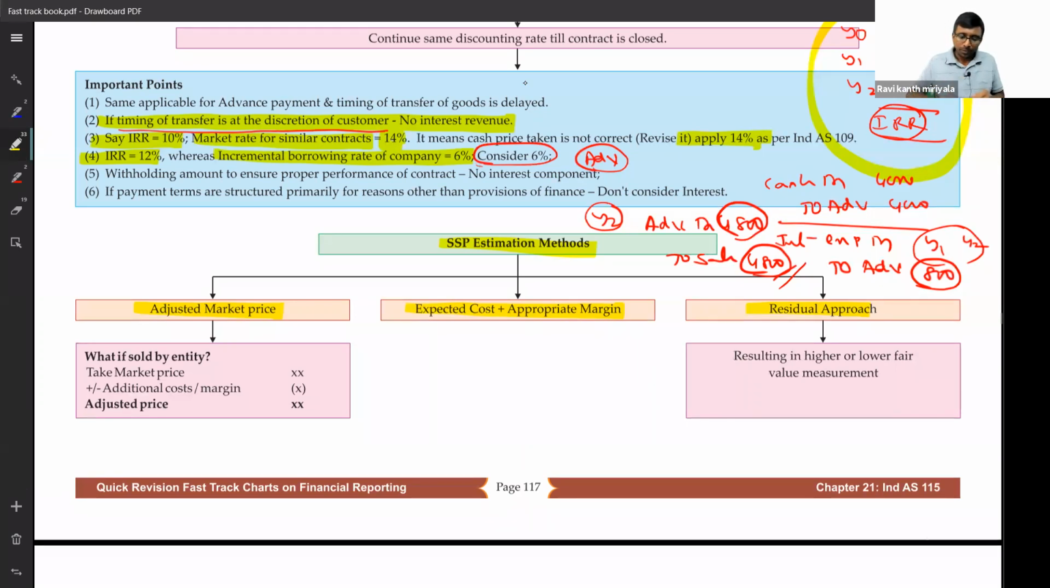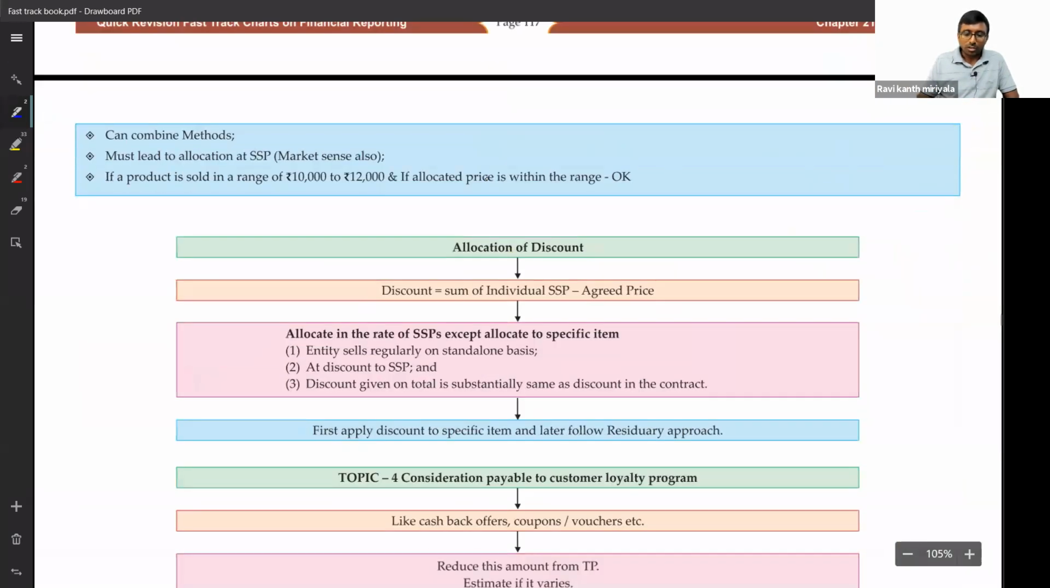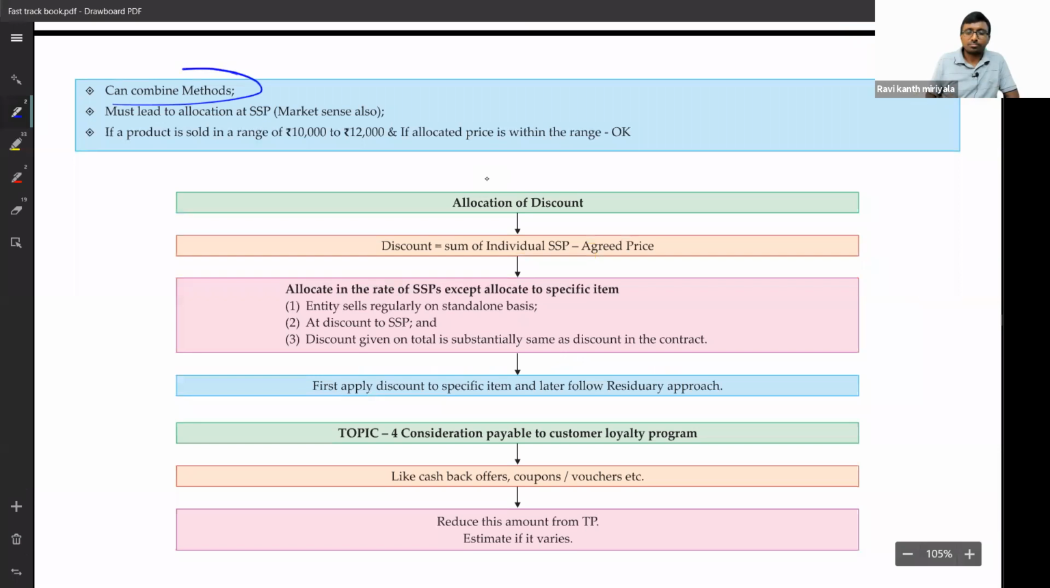Which circumstance? Suppose in the contract A, B, C are the performance obligations. Observable prices are available for all except one item. For all other things you have it. Then for this I can follow the residual approach. Sir, I don't know for A, I don't know for B. Two items I don't know. Then you cannot follow the residual approach. I hope you understood this point. At the same time, we can apply a combination of methods, etc.